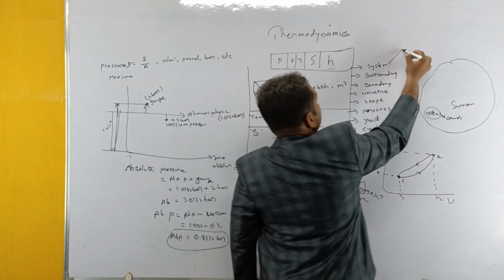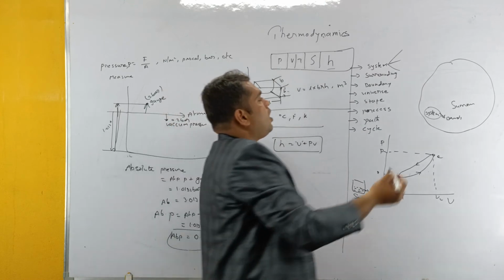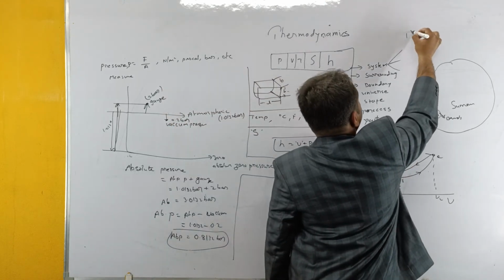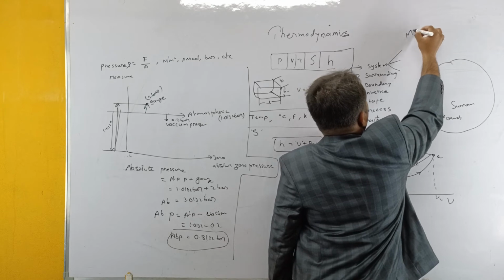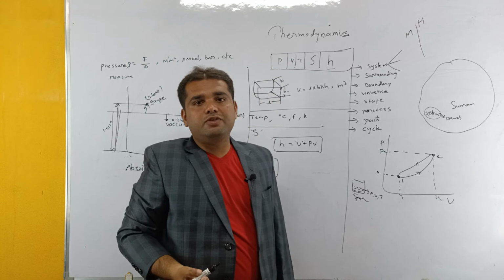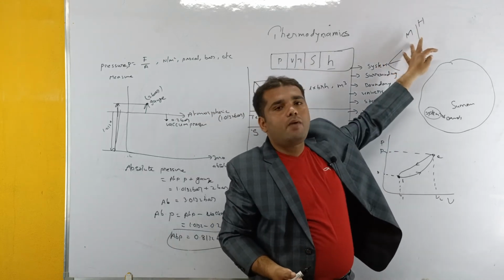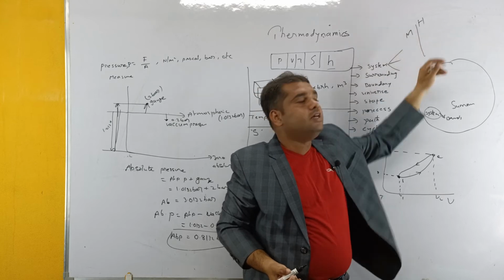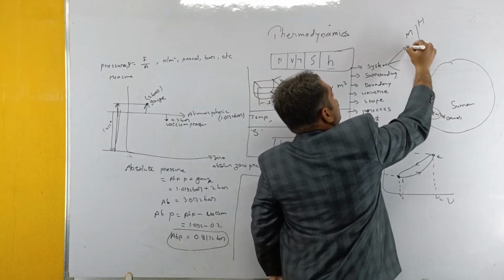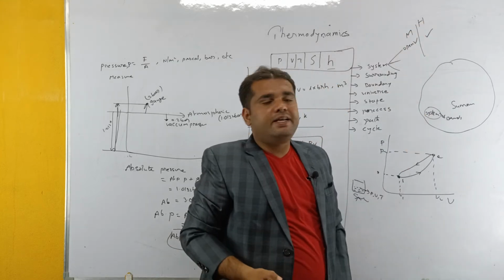Next, coming to types of systems. There are many types of classification of systems, but from the point of view of our syllabus, we are going to discuss them based upon mass transfer and heat transfer. If in any system there is a transfer of mass as well as a transfer of heat, then it is said to be an open system. There will be mass transfer and there will be heat transfer.